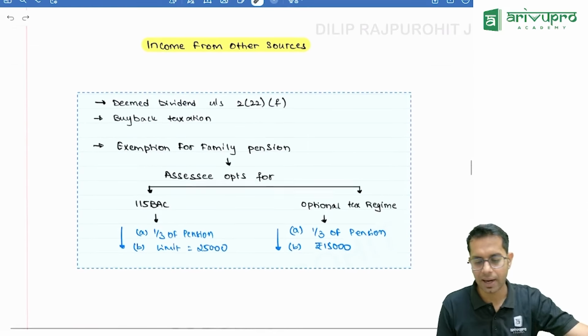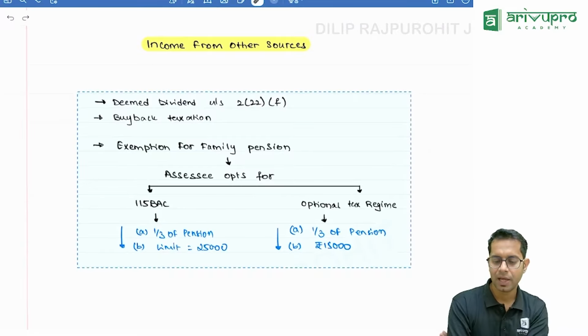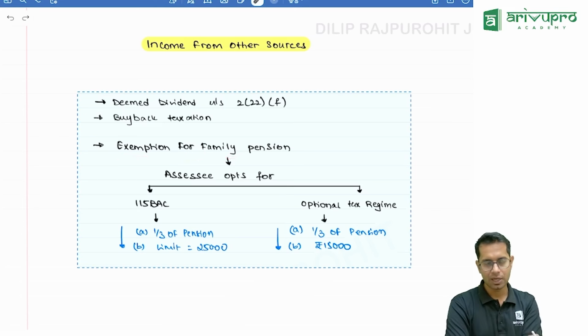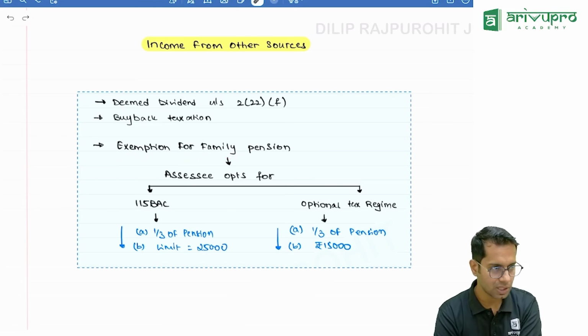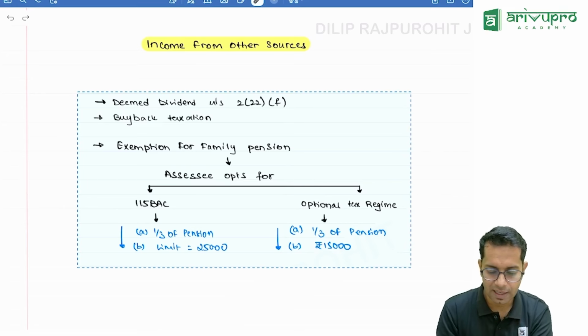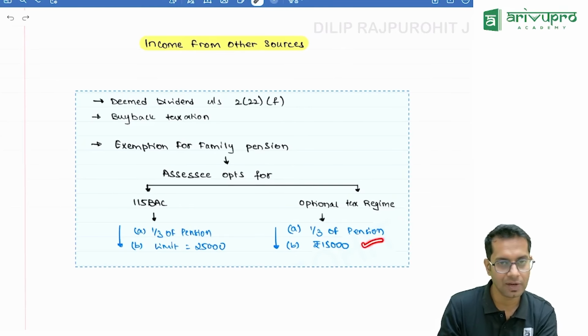Then, sir, in income from other sources, is there any change? Yes, a new section has been added under deemed dividend, section 2(22)(f), which is about buyback of shares. And exemption for family pension. For family pension, if you remember, family pension is taxable under other sources. Now, whosever hands you are taxing, that person will get an exemption. That exemption is 1/3 of family pension or 15,000 rupees. This is the normal provision.